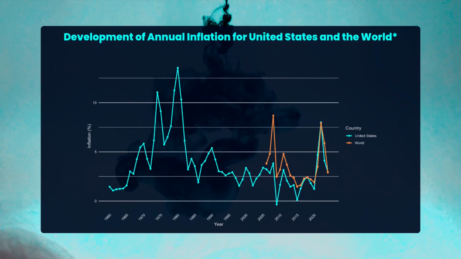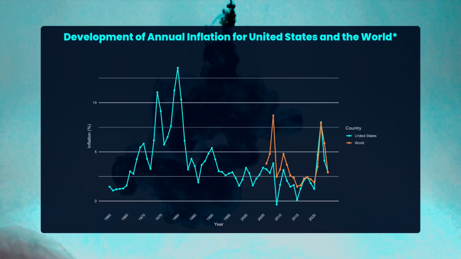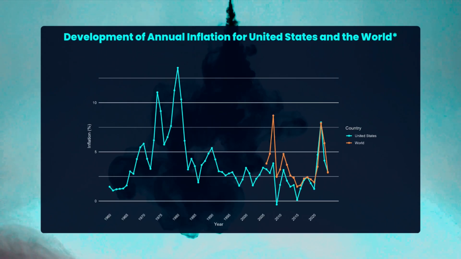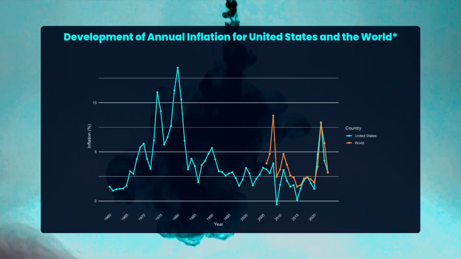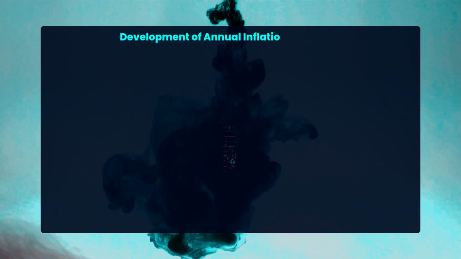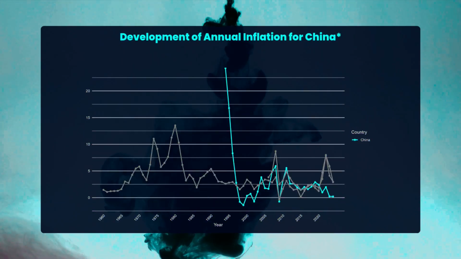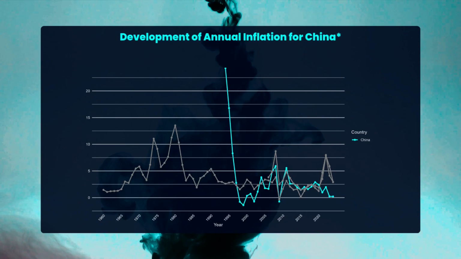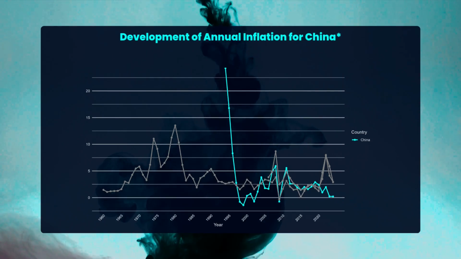The 1980s brought a response. Central banks implemented tough, often painful measures. Slowly, inflation fell. Stability returned for many years, though some countries like China faced turbulence during transitions. Globally, a period of comparatively low inflation took hold.